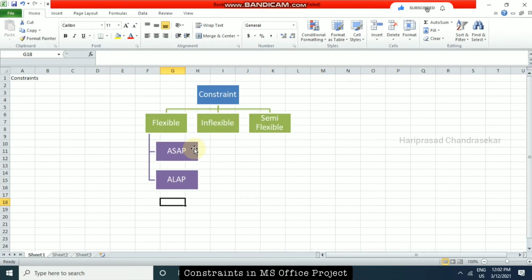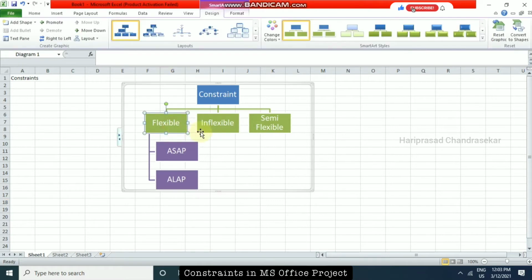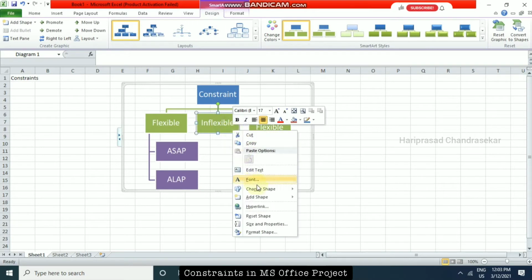There is nothing to select for dates for as late as possible also. It will take care by itself. No need for restriction, right? Yeah. Okay. So flexible we have seen, inflexible we will see now.